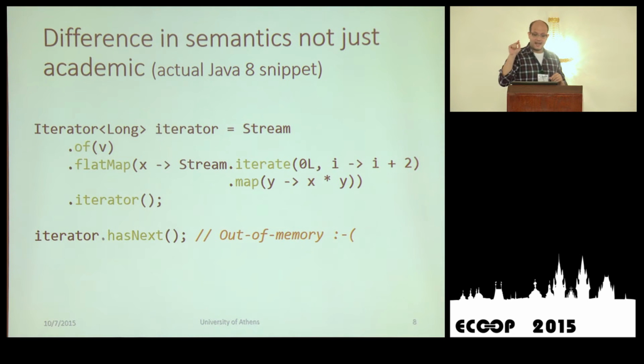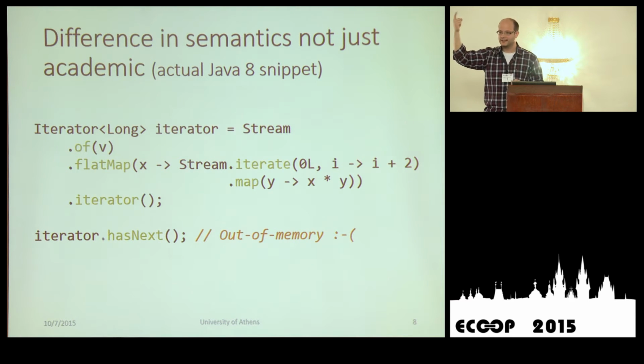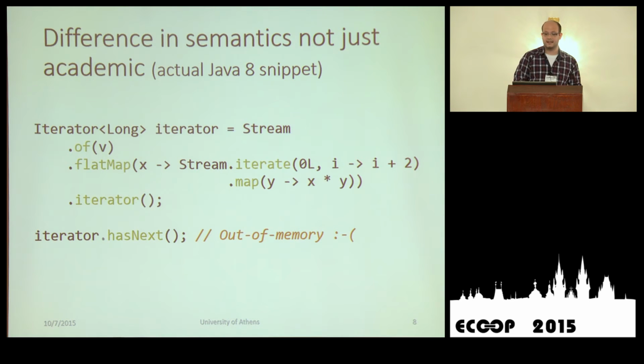But we lose a little bit of laziness. So if we use an infinite stream inside the flatMap operation as a mapping function, and we just enforce the side effects once, we can get an out-of-memory exception, because there is a buffer somewhere in there that tries to save all these intermediate results of just one evaluation of the infinite stream.